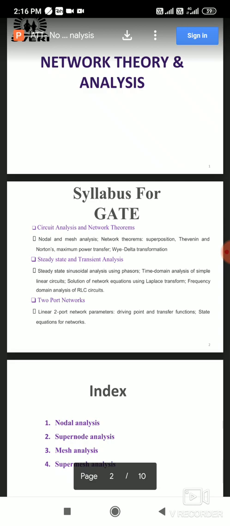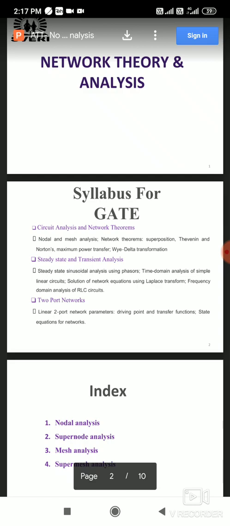The first is circuit analysis and network theorems. In that, the first point is nodal analysis and mesh analysis. Next, the network theorems are the superposition theorem, Thevenin's theorem, Norton's theorem, and the maximum power transfer theorem. One more thing added is the Y-delta, also called star-delta transformation.